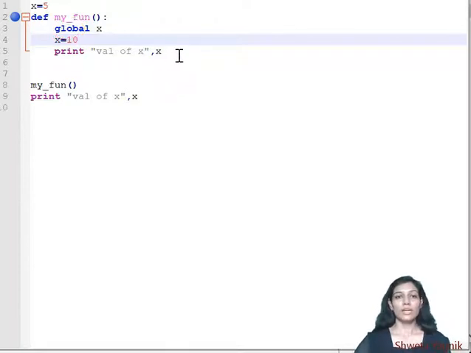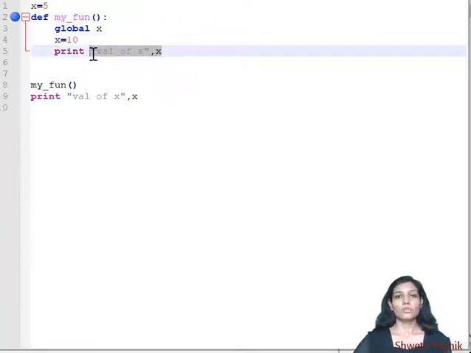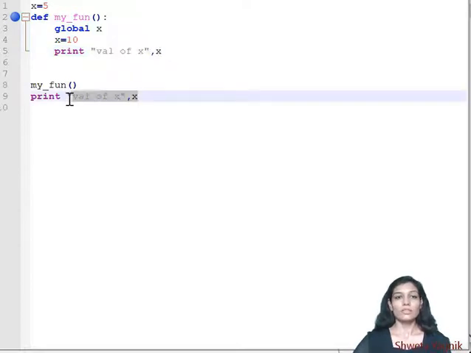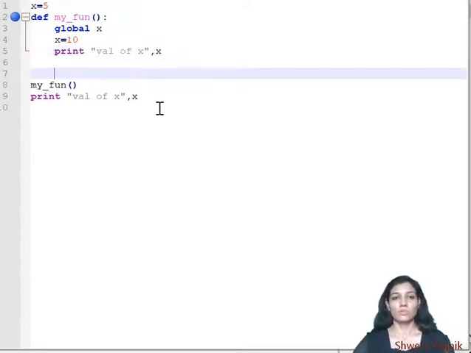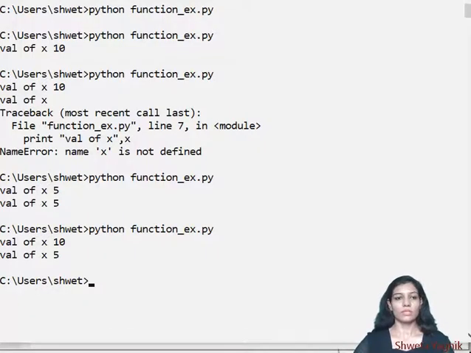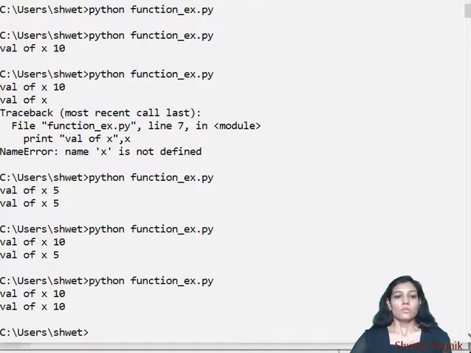So what is your guess? This line should be printing now what value? 10, and here also it should print 10 because now we have made change to the global variable. We are no more referring to the local variable over here. So whatever change has been made by the function will reflect everywhere. So let us check that. We have saved the program and now let us go back. So the value has been updated by the function globally.